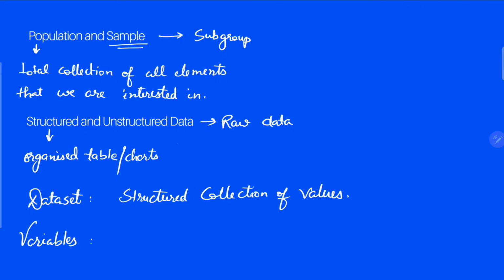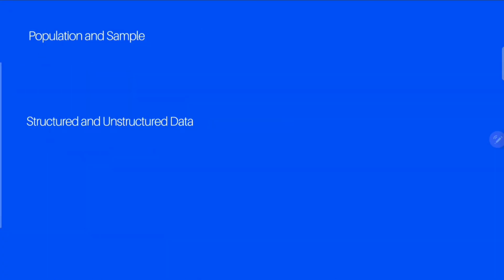Another term we should know is variables. You also know from mathematics, something that varies. Like in a table, variables are the columns. So that which varies is a variable. Simple definition. So with this, let's move ahead.